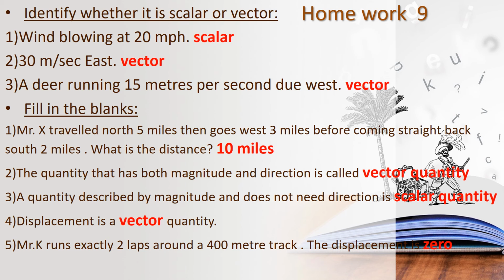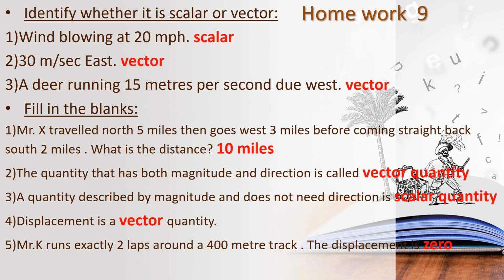And then fifth one, Mr. K runs exactly 2 laps around a 400 meter track. So the displacement: a 400 meter track means the starting point and the ending point will be the same, children. So the displacement is 0. The starting point and the ending point are the same, so the displacement is 0.